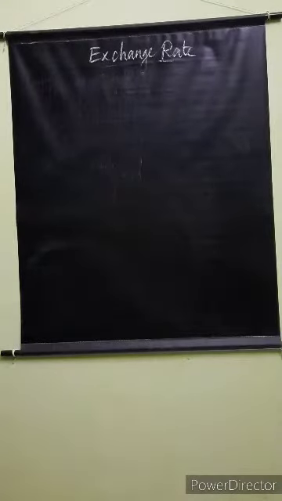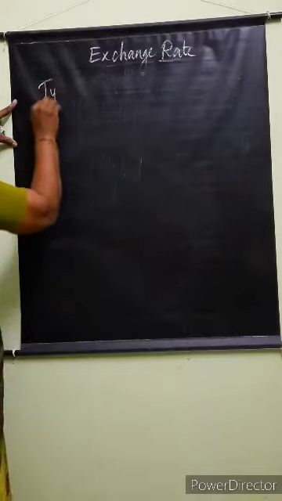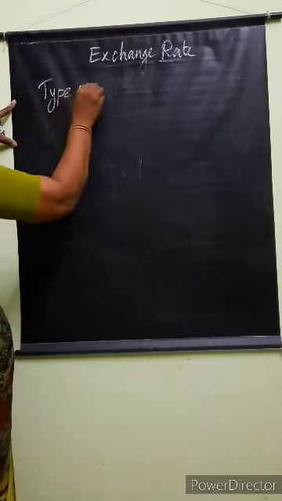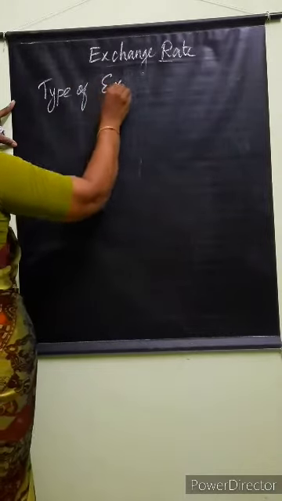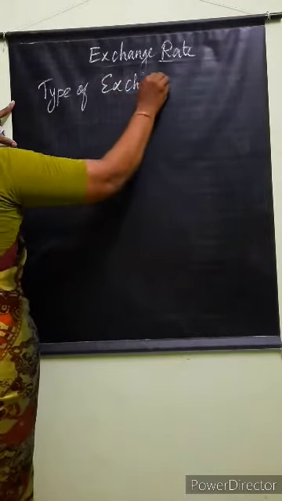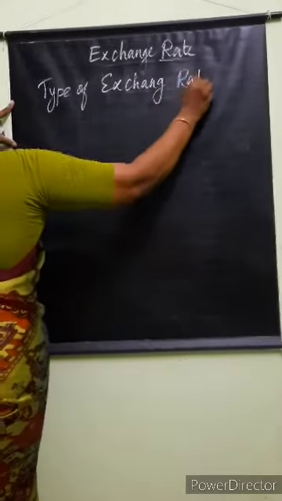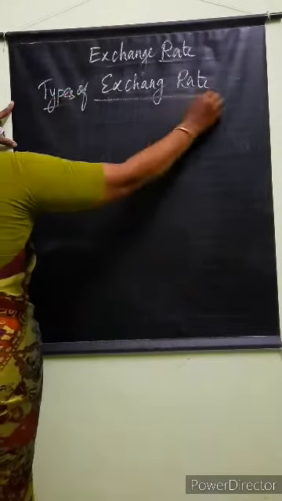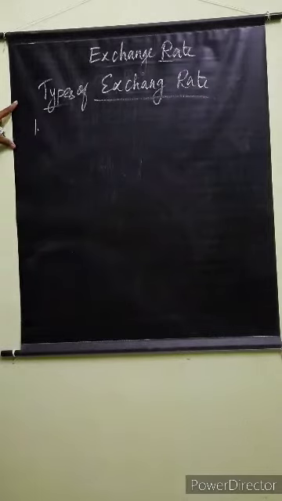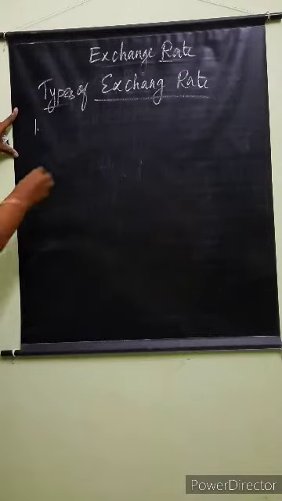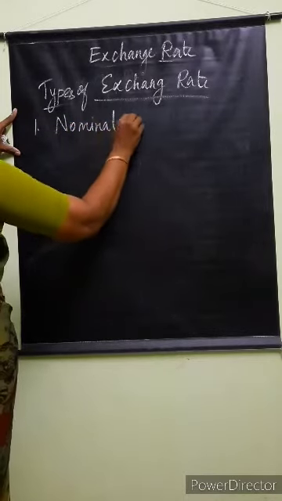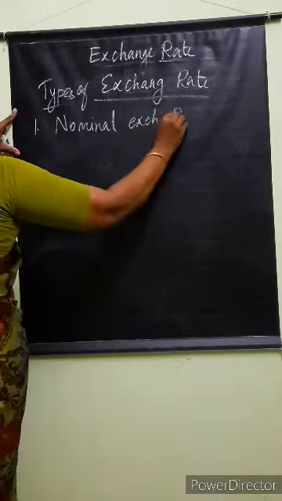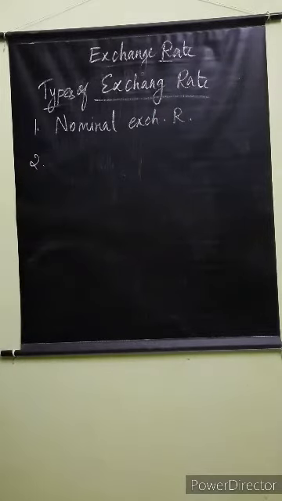Now we are going to see the types of exchange rate. The first one was the types of exchange rate system. This is the types of exchange rate. Here we have four types. First one is nominal exchange rate. Second one is real exchange rate.